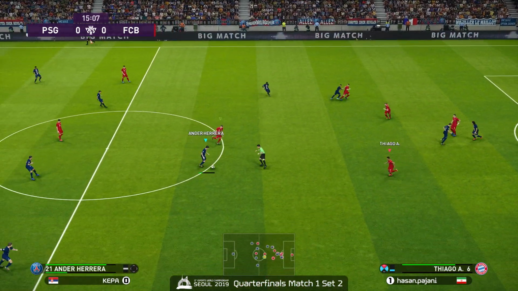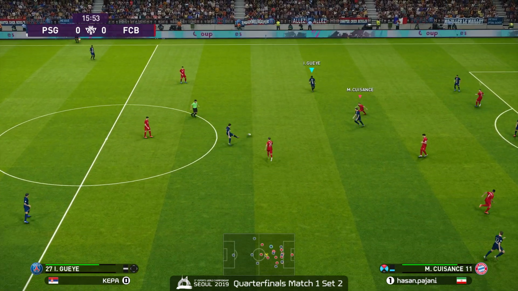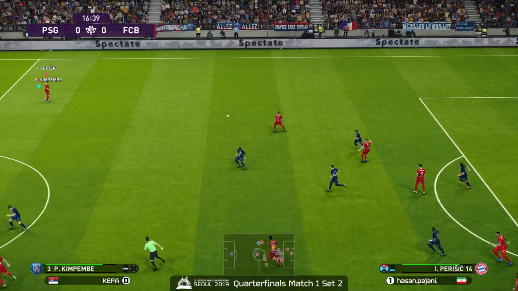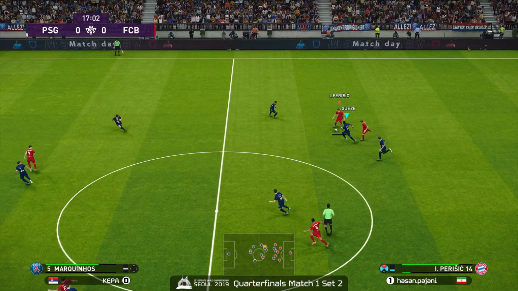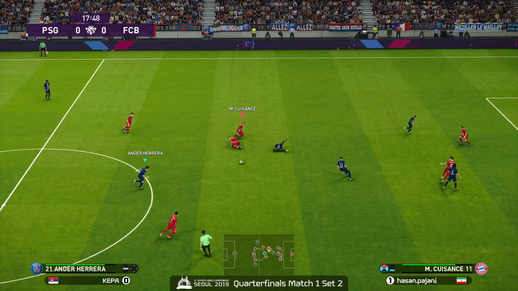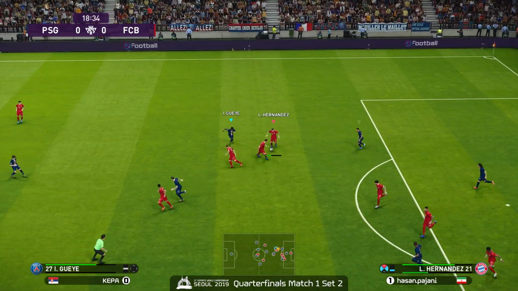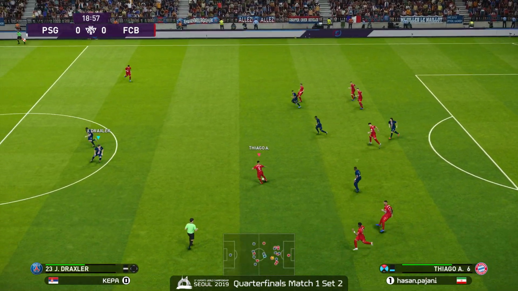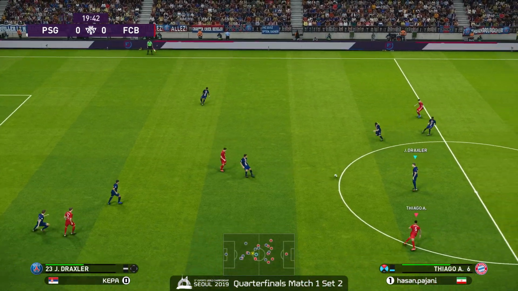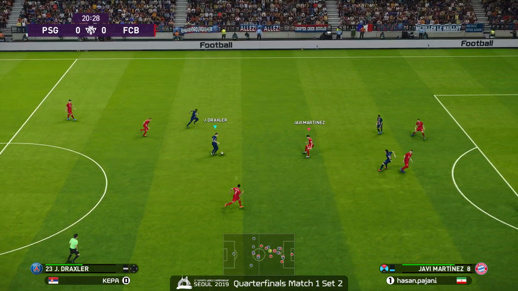Now Müller back to Neymar. Herrera. Meunier, back to Herrera, looking for that left side. Gaia once again. He was the most active player from that PSG squad in the earlier match as well. Struggling to actually get it past midfield. This is really tense. No challenge. Hernandez once again, great interception. Forward Martinez, Thiago, looking at Perisic to maybe take it past midfield for what feels like the first time in forever, but nope, recontrolled. Back to PSG.